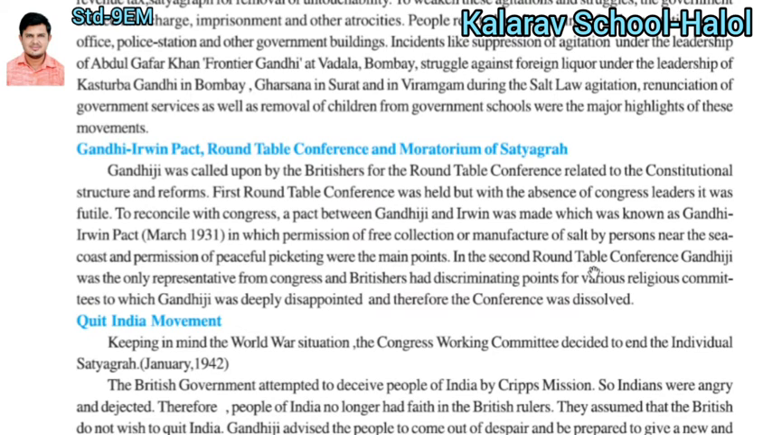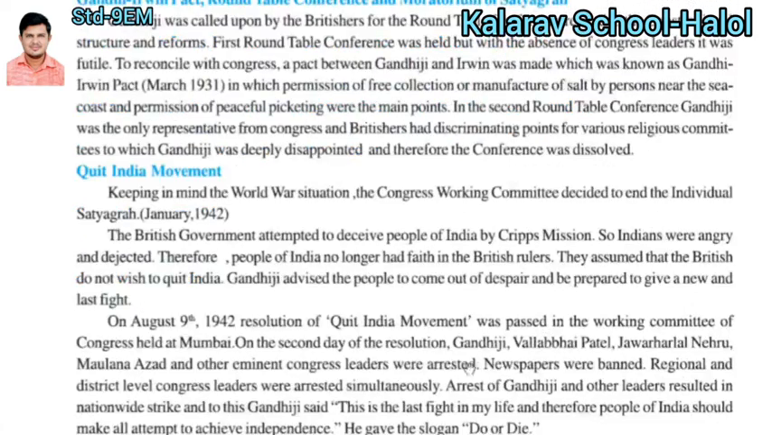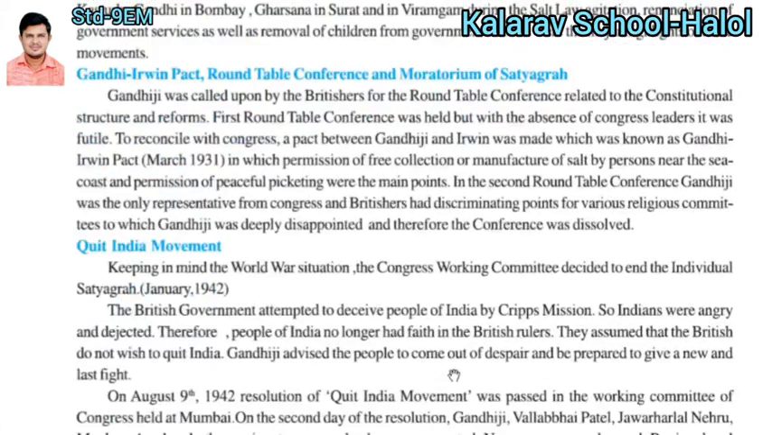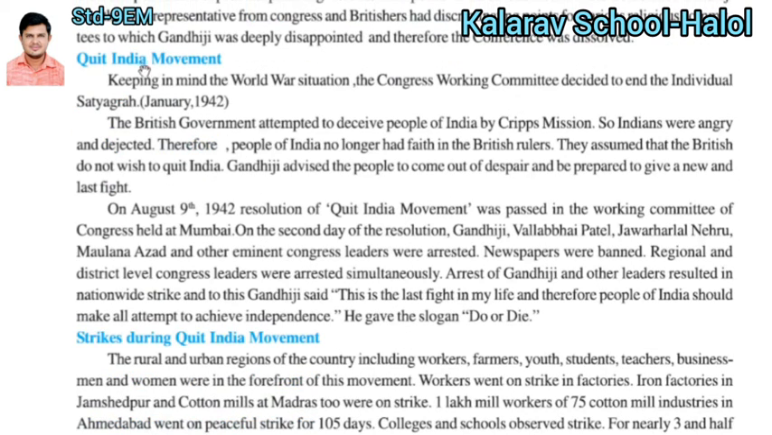In the second Round Table Conference, Gandhiji was the only representative from the Congress. The Britishers discriminated among the various religious communities, and Gandhiji was deeply disappointed by this incident. Therefore the conference was dissolved. So this was the second Round Table Conference and the Gandhi-Irwin Pact. It is the most important question for the exam.